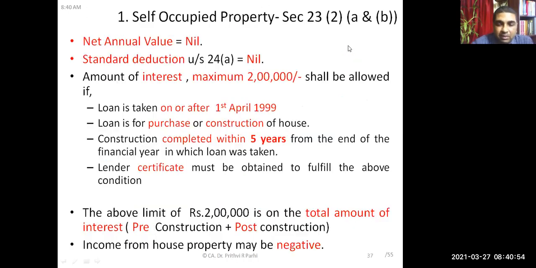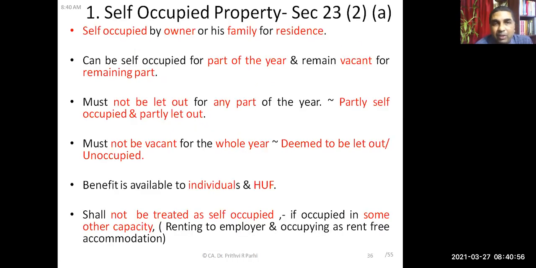that how to find out the annual value of the self-occupied house property, or how to compute income which is chargeable to income under the head house property. First of all, self-occupied property, right? So self-occupied means self-occupied by the owner or the family. Either it is occupied by the owner or owner's family for its residence. Then only it will be called as the self-occupied house.